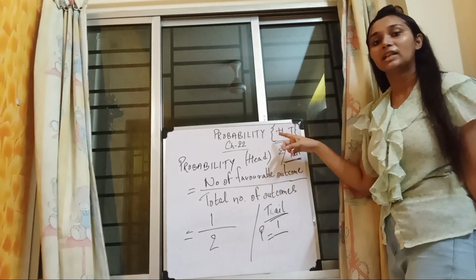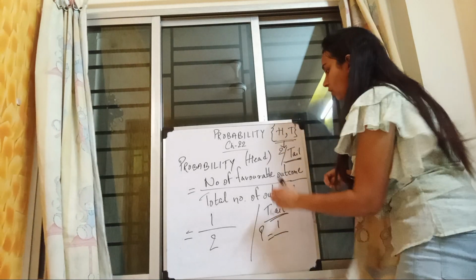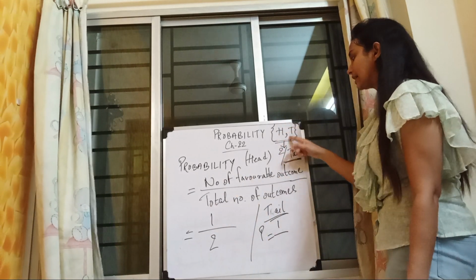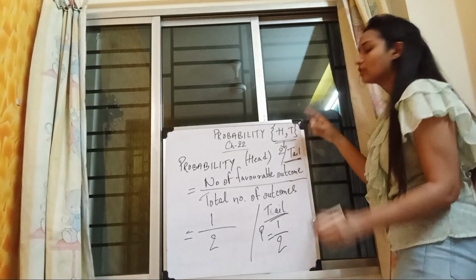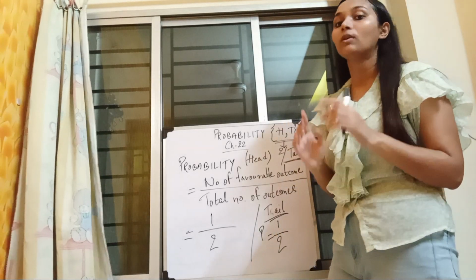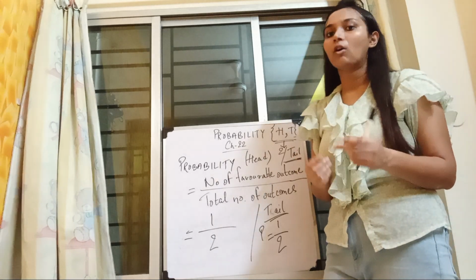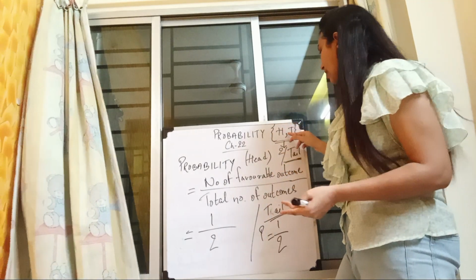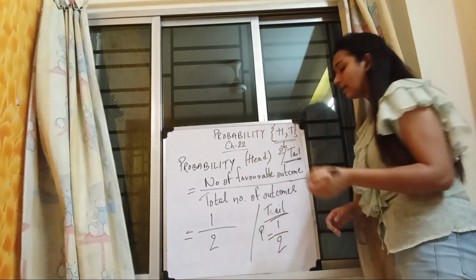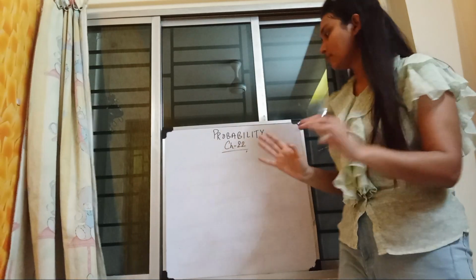And the total number of outcomes is 2, head and tail. How many tails can I get? Only one. If I am tossing a coin only once, I will get either a head or a tail. So the number of favorable outcomes is only 1. I hope this much is clear to you.